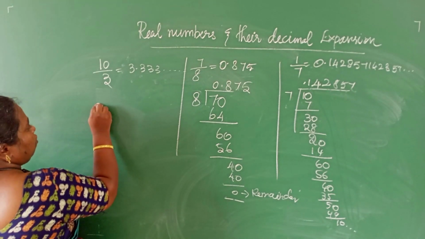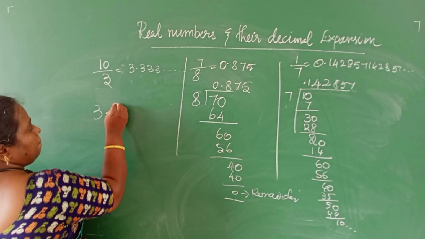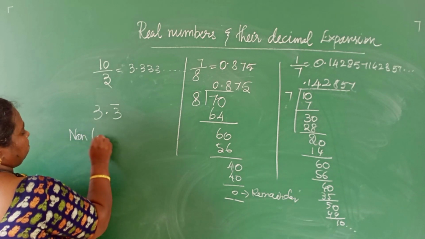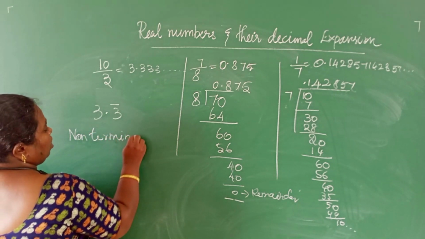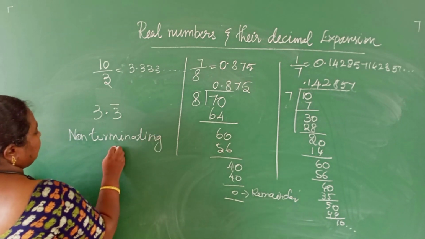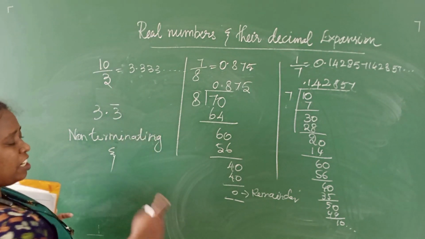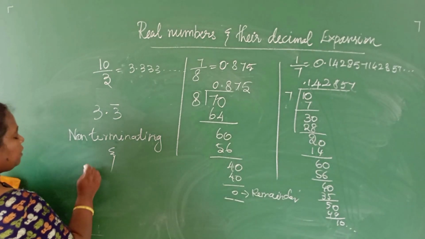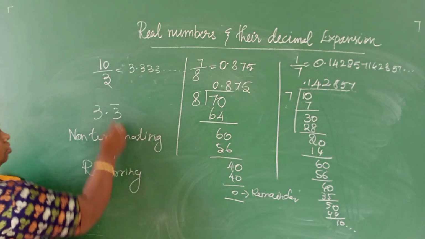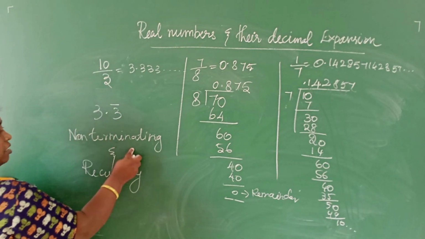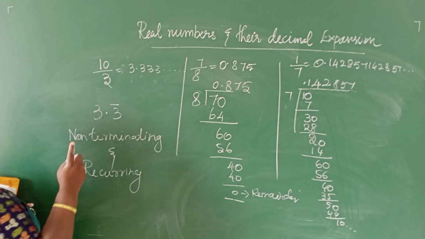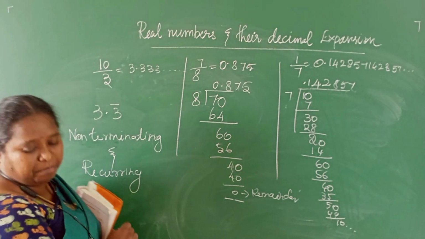This can be written in the form of 3.3 bar. This number is non-terminating, and the same number keeps on repeating, or you can say recurring. This 10 by 3 is non-terminating. There is no end for this number, and it is also recurring. The same set of numbers keeps on repeating.